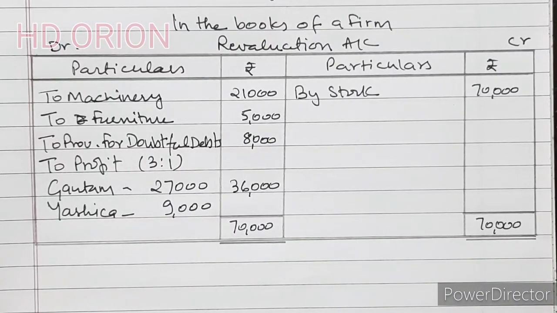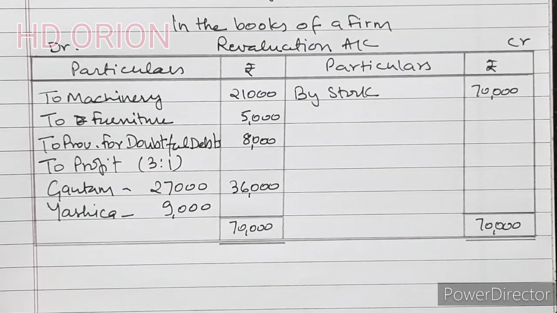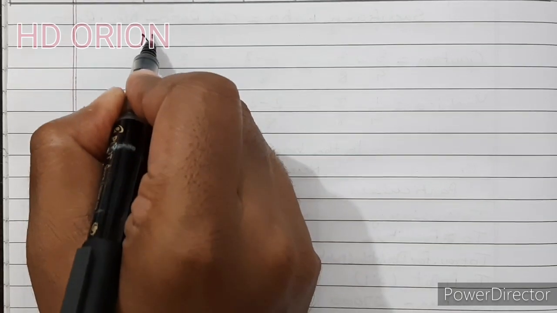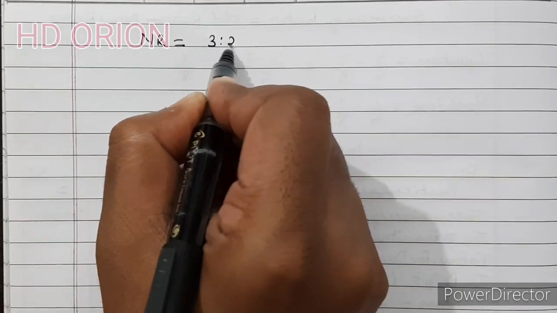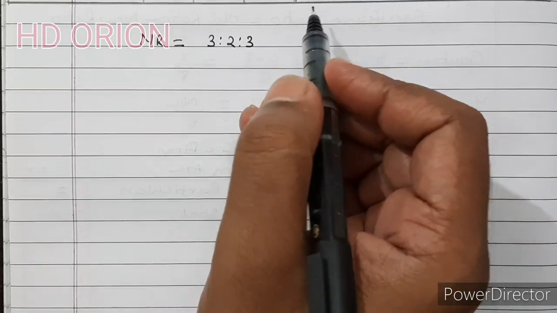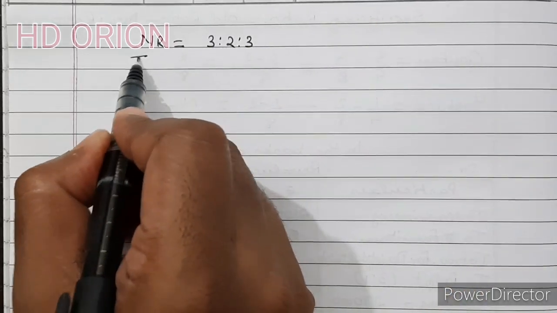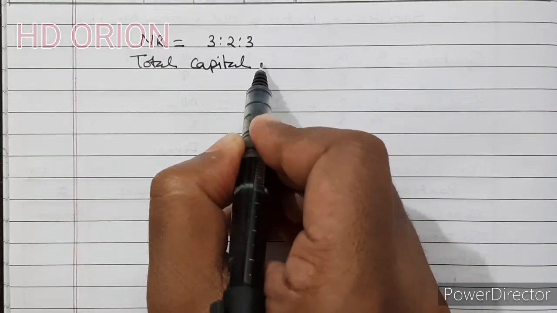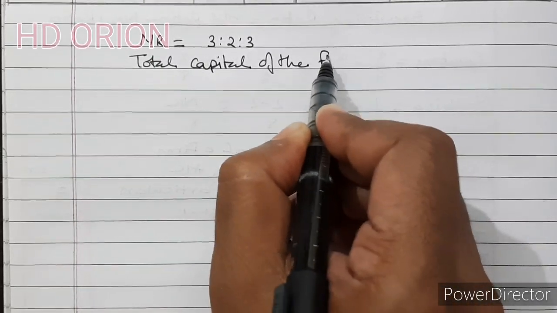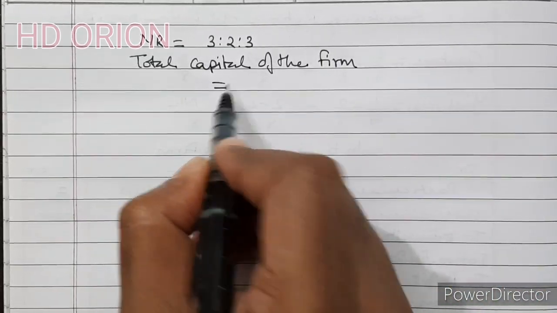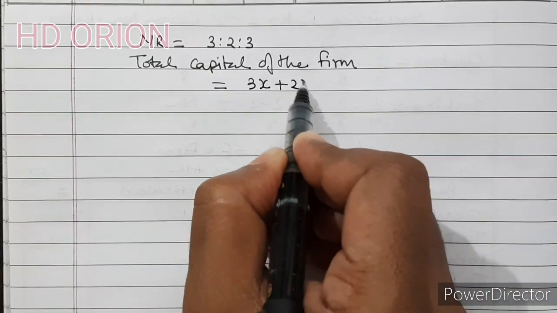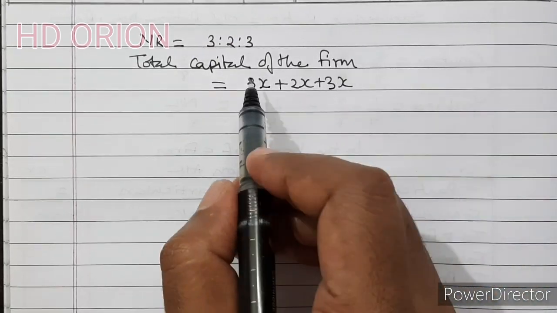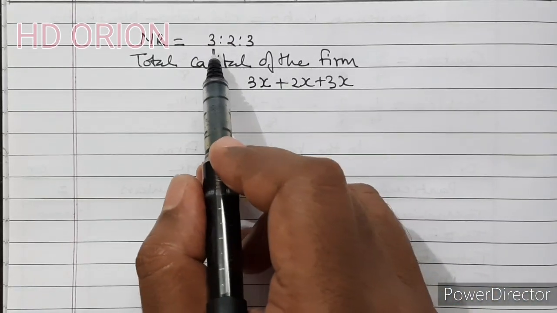Now let us see the partners' capital account. First let us calculate the adjusted capital of all the partners. We know the new ratio is 3:2:3. Now the total capital of the firm is equal to 3x plus 2x plus 3x, because we have to make the closing capital balances in this ratio.